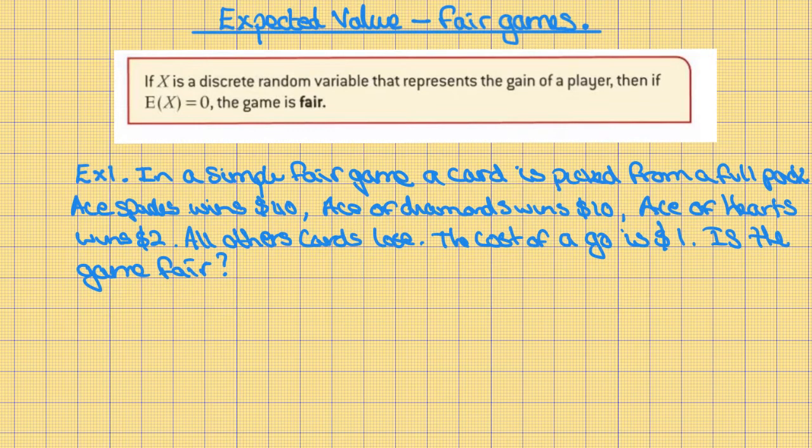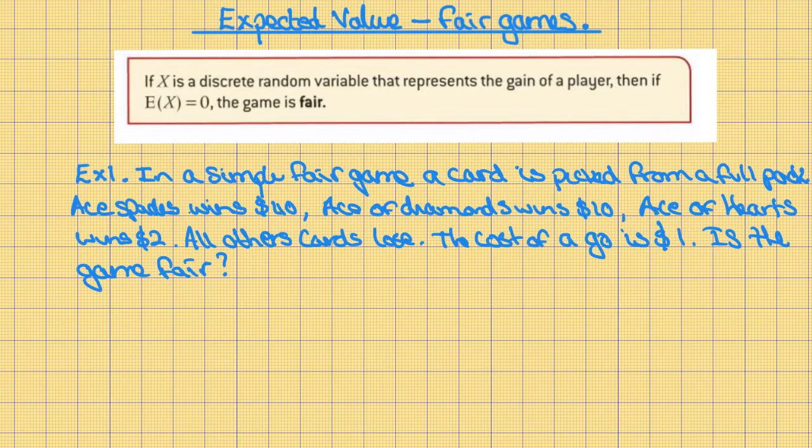Example 1. In a simple fair game, a card is picked from a full pack. Ace of spades wins $40. Ace of diamonds wins $10. Ace of hearts wins $2. All other cards lose. The cost of a go is $1.